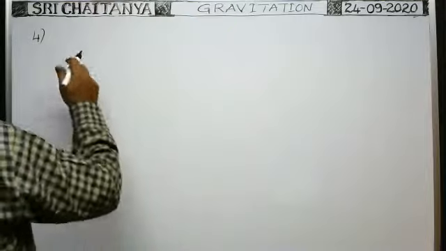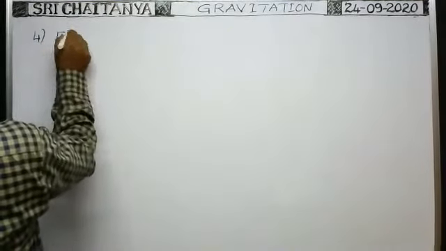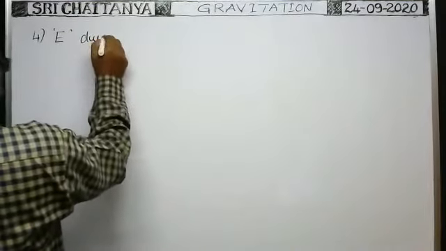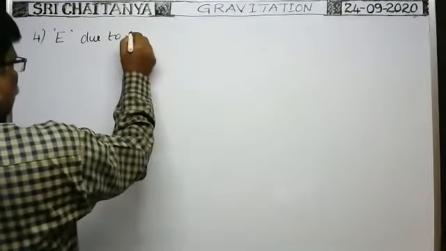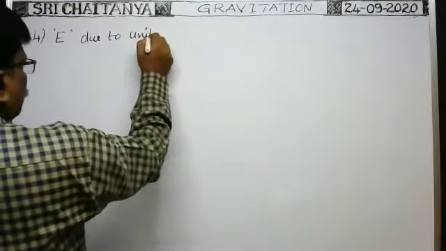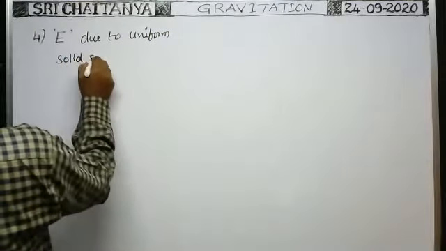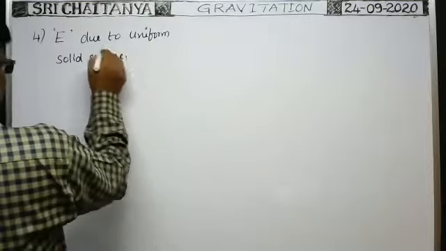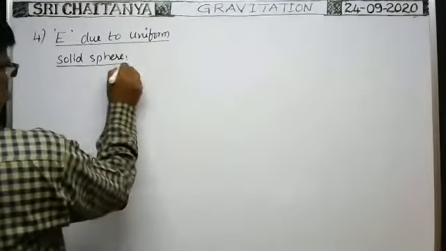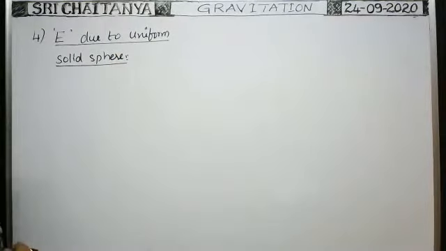Intensity of gravitational field due to a uniform solid sphere.